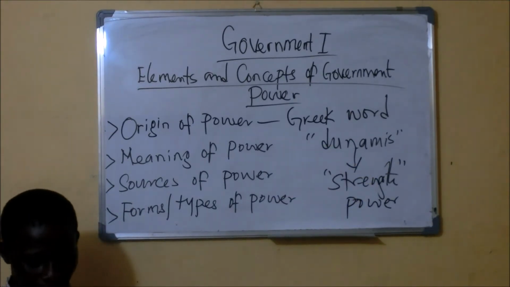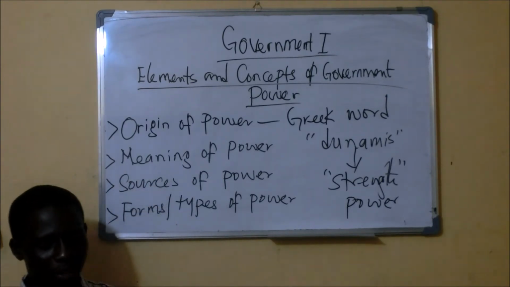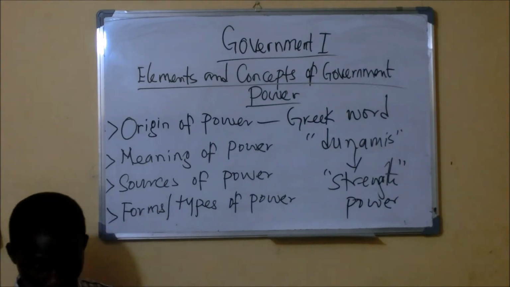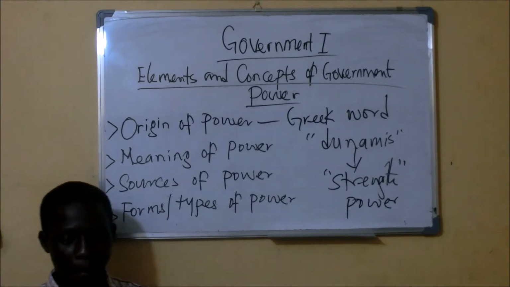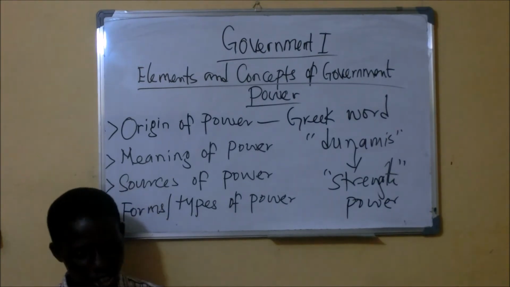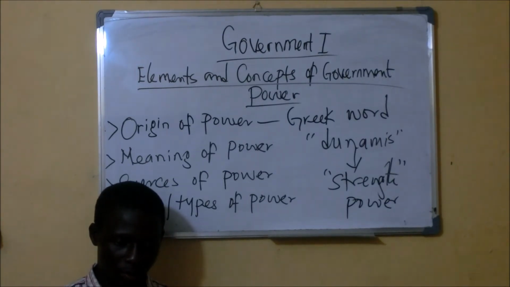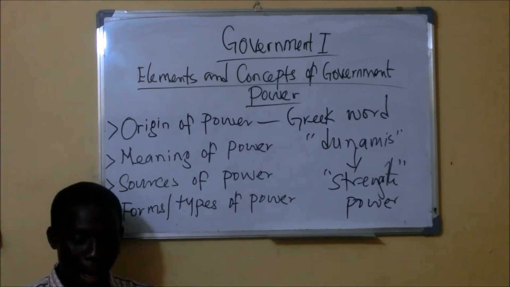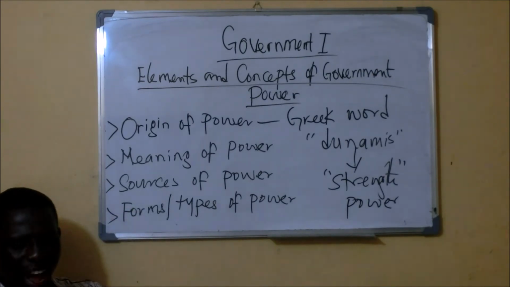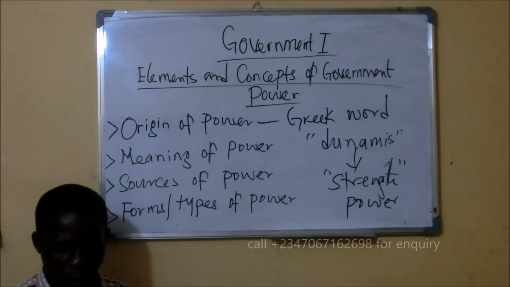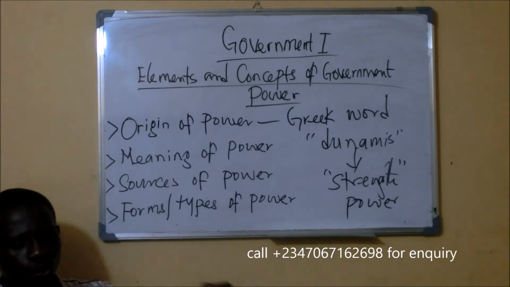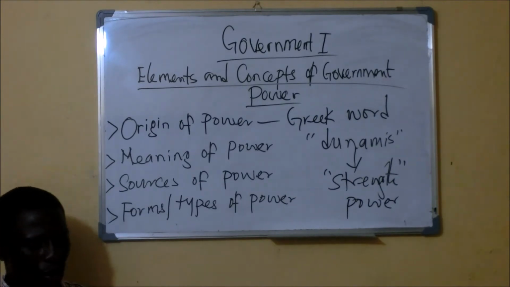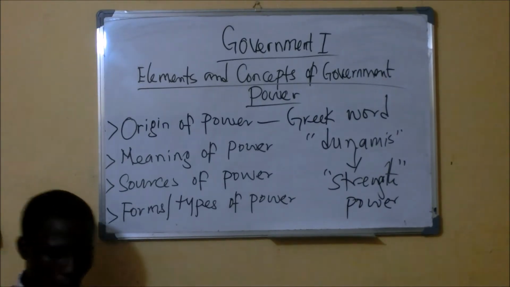Then what is power? Power has been defined by different academicians or different educators. So there is no particular definition of the concept of power. Now, power may be defined as the capability of an individual to influence, to control, to direct others.